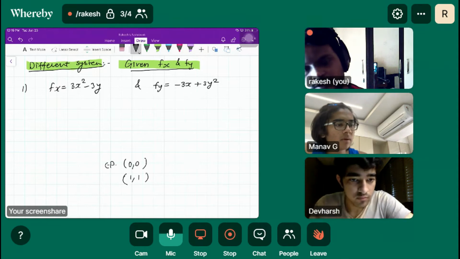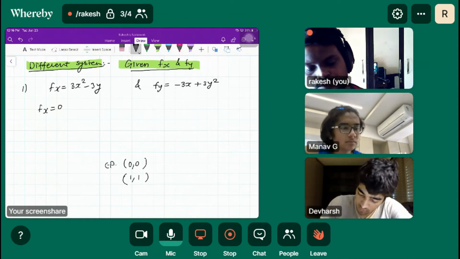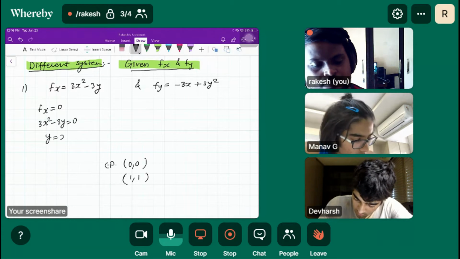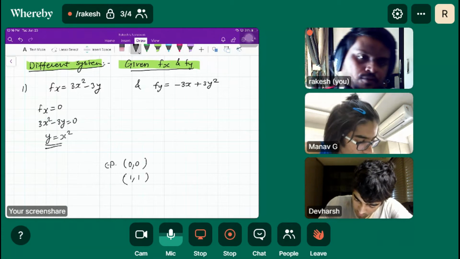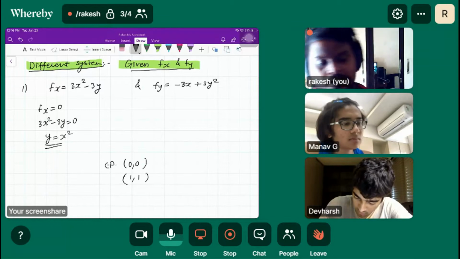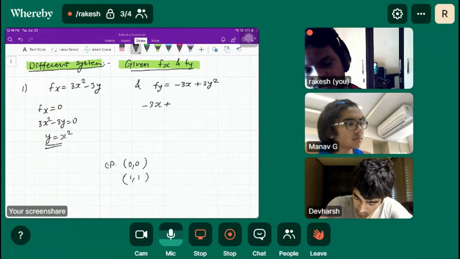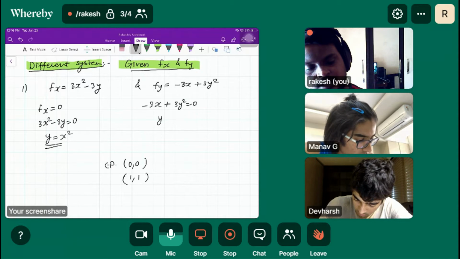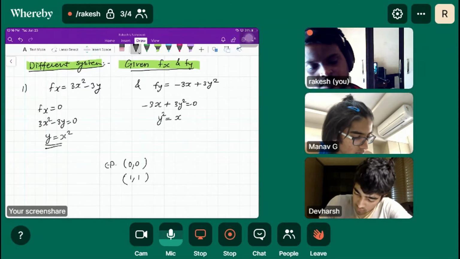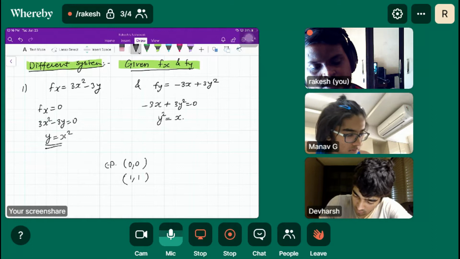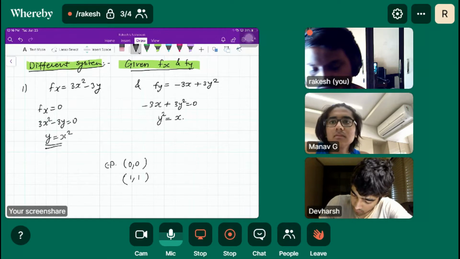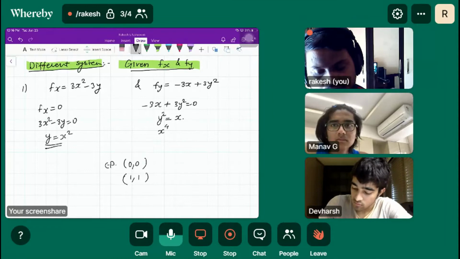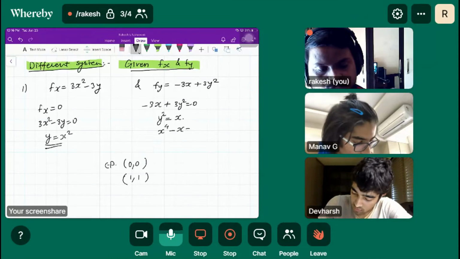Yes. So when we set fx is equal to 0, so 3x square minus 3y is equal to 0. So y is equal to x square, right? This will give you y is equal to x square. And when we set this equation is equal to 0, so 3 is cancelled and y square is equal to x, and y is equal to x square. So we'll plug one of these, right? So y is x square, so x raised to 4 minus x is equal to 0.